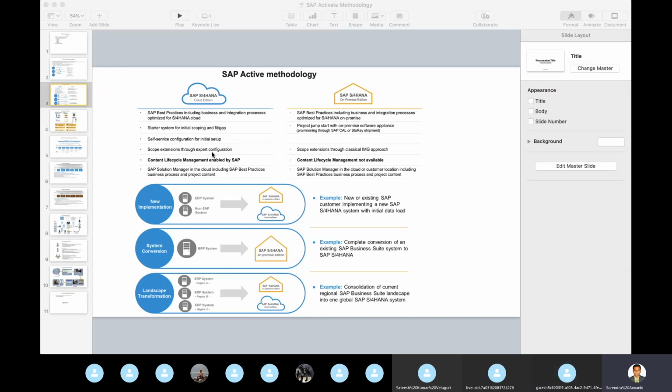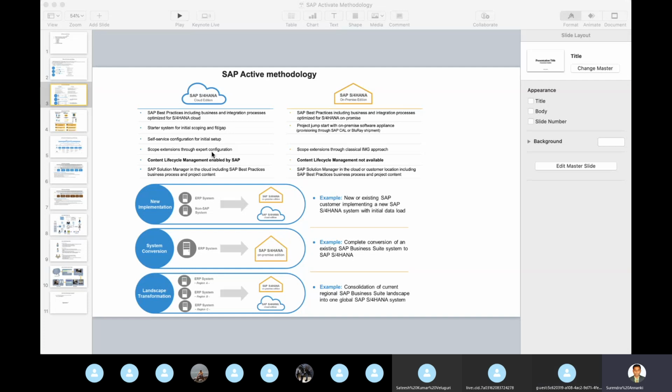So this is cloud. We have the self-service configuration for initial setup. It's a kind of best practice solution, so we can use it. If you come to on-premises, maybe not that. You may need to go end-to-end through it: what scenarios you are going to implement, what the current solution is, and what you are going to design for on-premises.